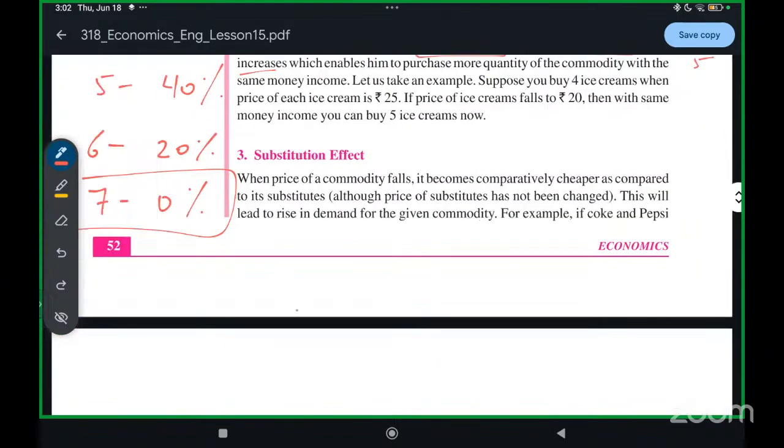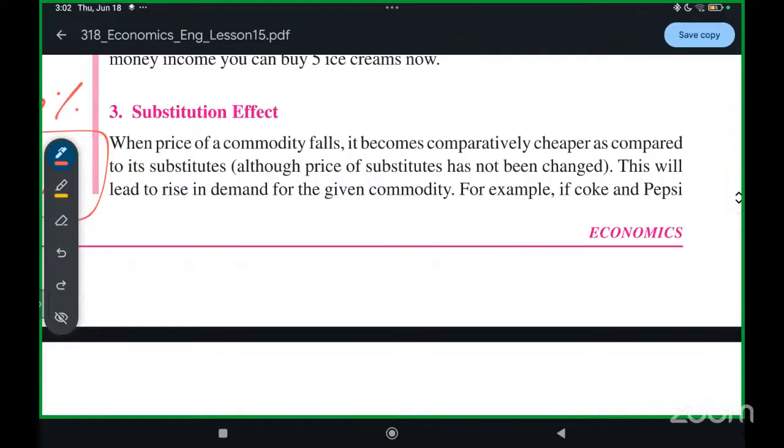Then comes the substitution effect. When the price of one commodity changes, I explained to you what substitution goods are. Coke and Pepsi is a very good example. If you go to a nearby shop and you wanted to buy Coke, but Coke is not there, you buy Pepsi. Say I only have to buy a cold drink, I'll just buy Pepsi if Coke is not there.